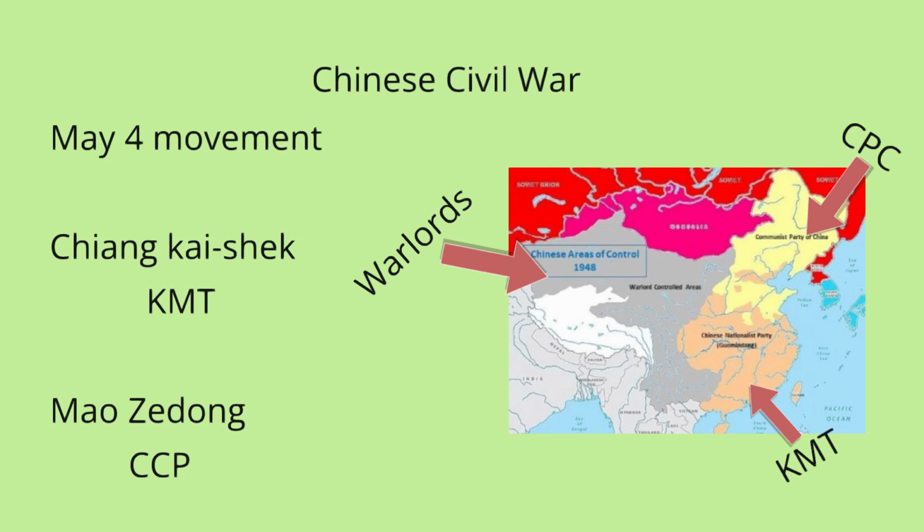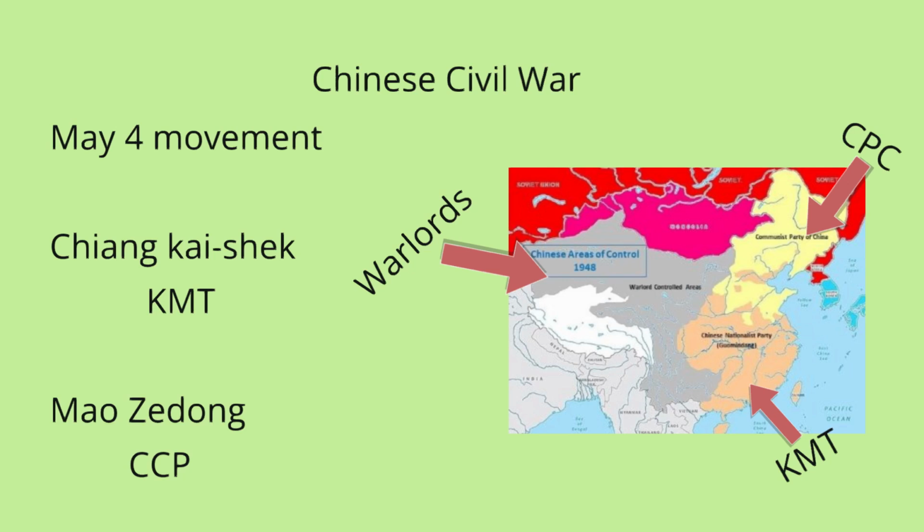Initially, the KMT, backed by Western powers, gained the upper hand, driving the CPC into the rural areas. However, the CPC, under Mao Zedong's leadership, shifted to guerrilla warfare and developed a strong base of support among the peasantry. However, when World War II began and Japan initiated a full-scale invasion of China, the two parties settled differences and formed the Second United Front to quell the invasion.